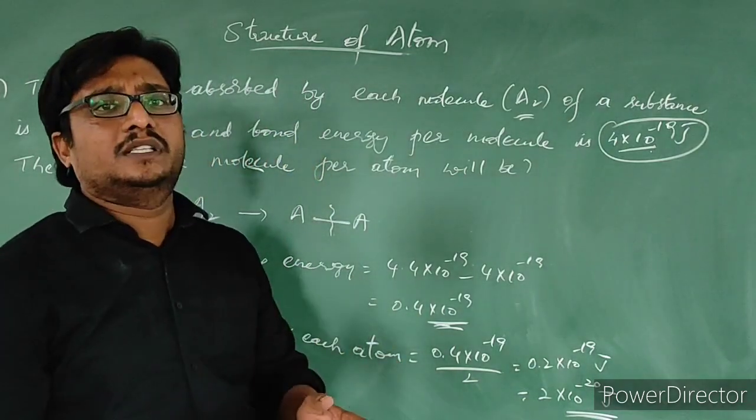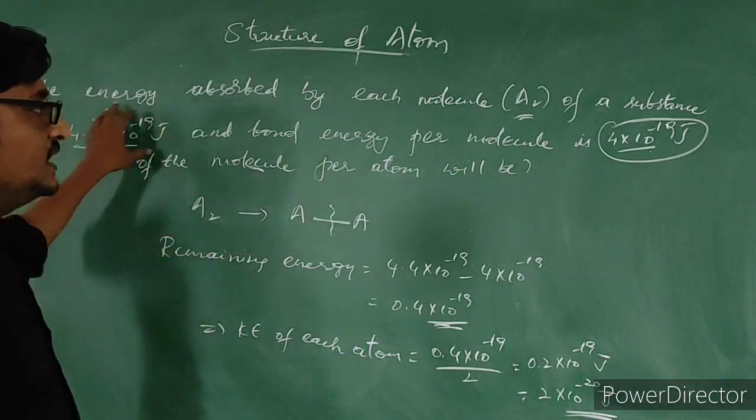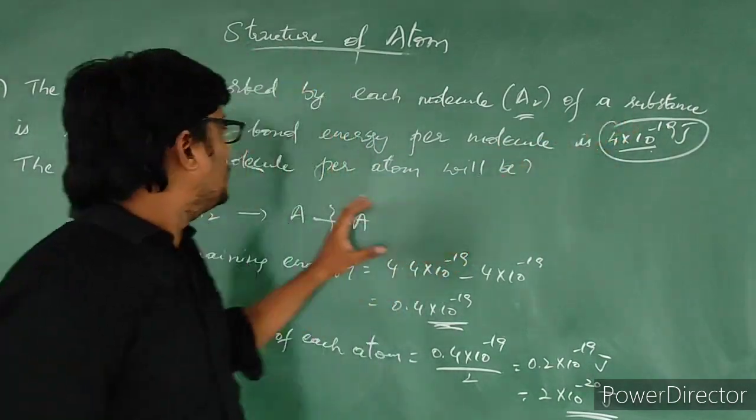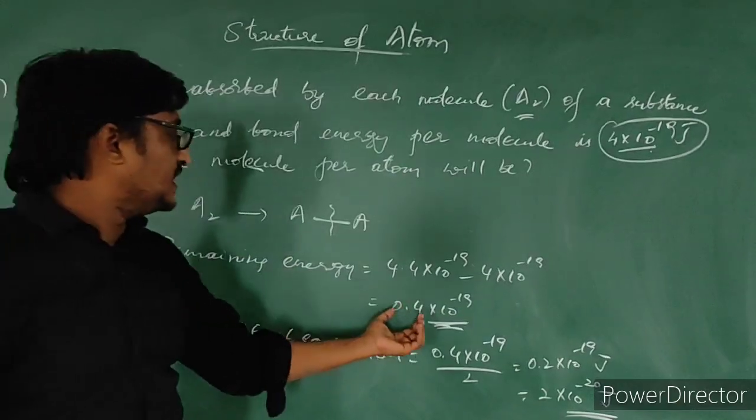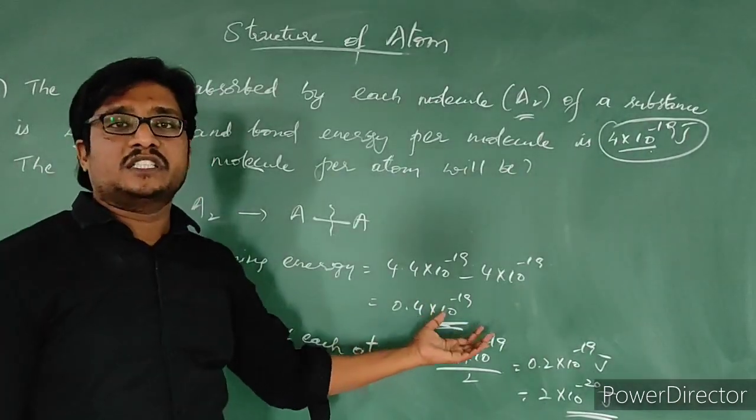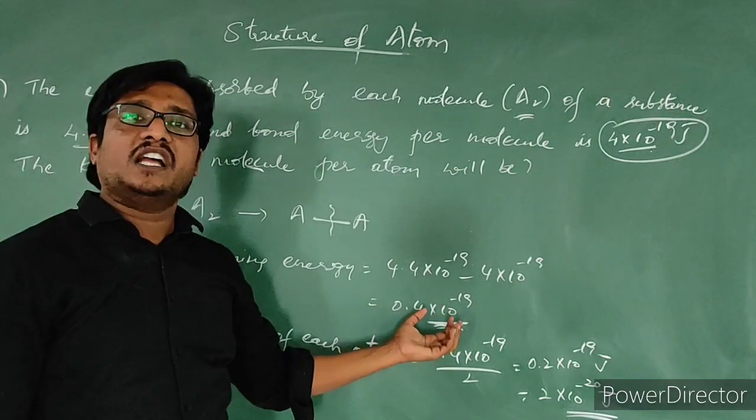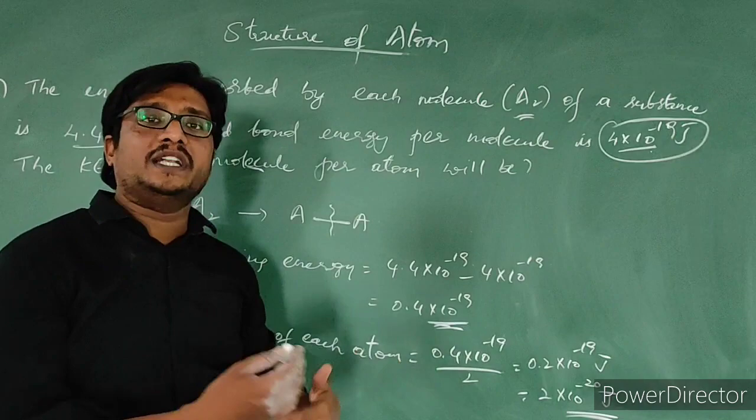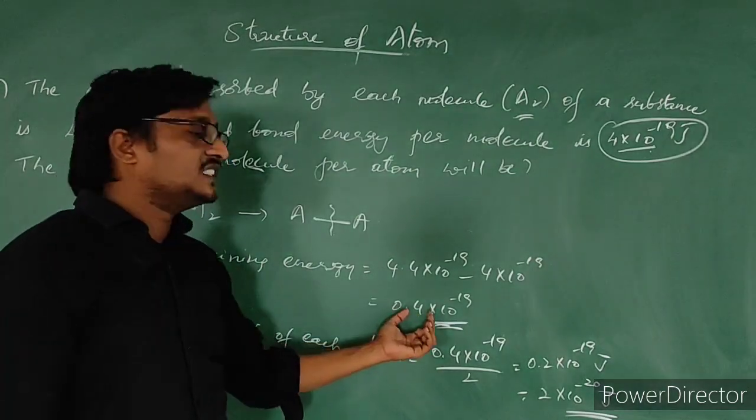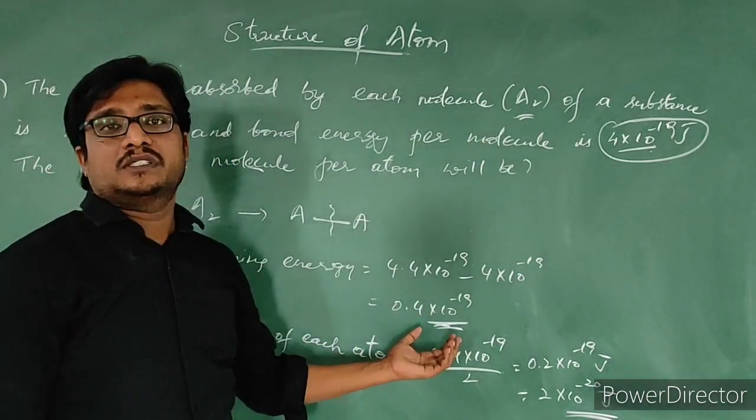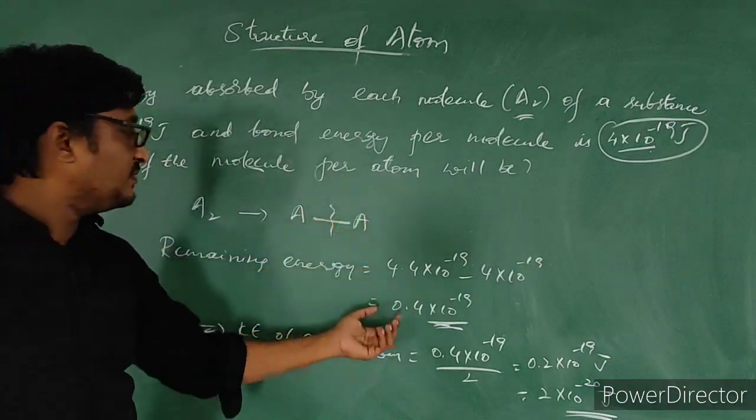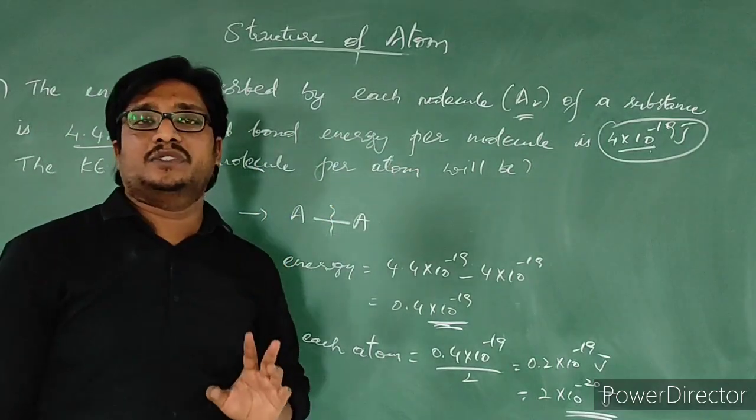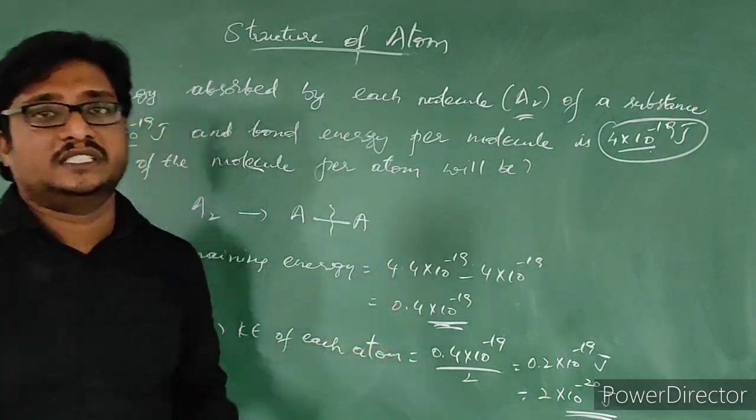Very simple thing. This is the total energy. This is the energy which is required to break the bonds between the atoms. So the remaining energy is 0.4 into 10 to the power minus 19, that is used as kinetic energy, for its movement. But this energy is for 2 atoms. He is asking per atom. That is why we are dividing this by 2, because each molecule is made of 2 atoms. Simple thing. Please take this.